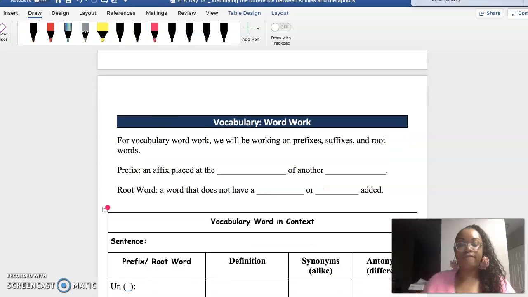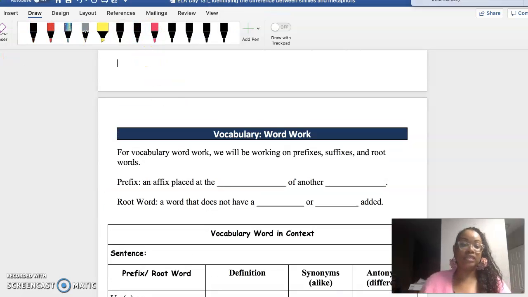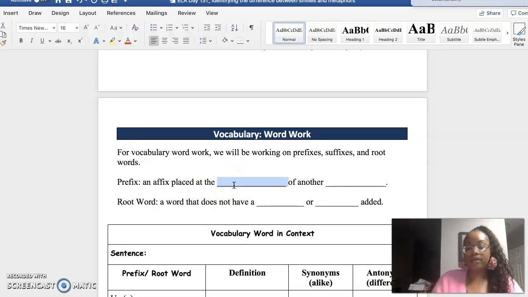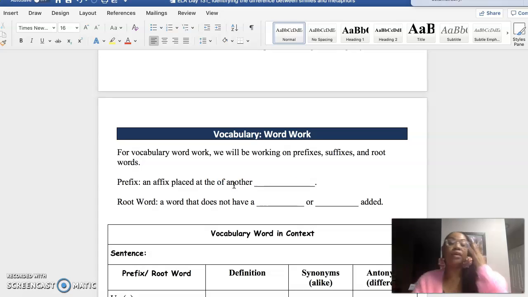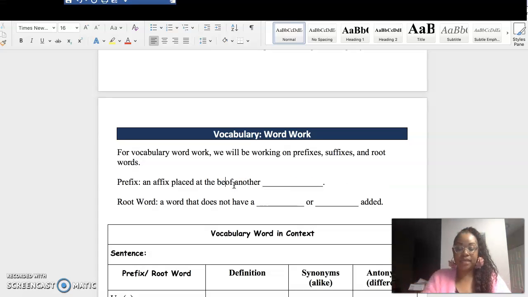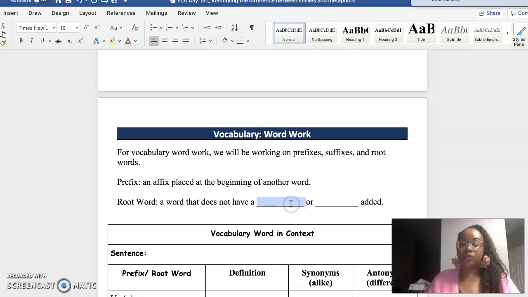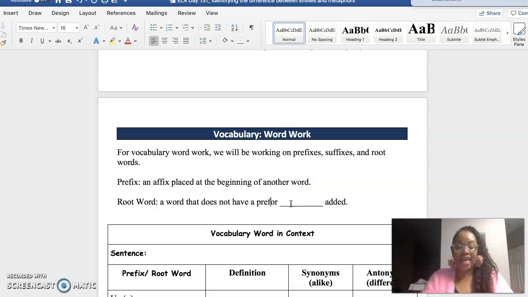We're going to go to our vocab work. So guys, we know that we are working on prefixes and suffixes this week. So let's go ahead and have a reminder on what we talked about yesterday. A prefix is an affix placed at the beginning of another word. Okay? And we know that the root word is a word that does not have a prefix or a suffix added. Okay?